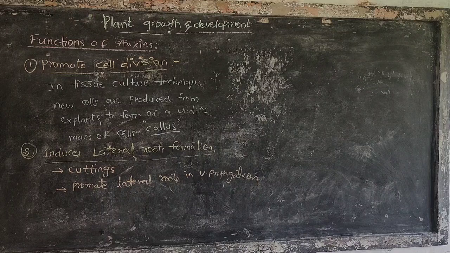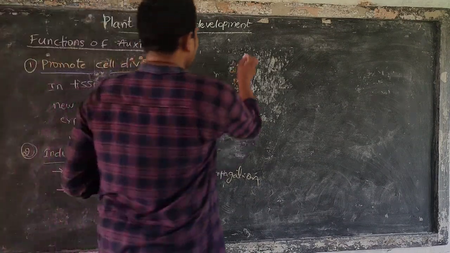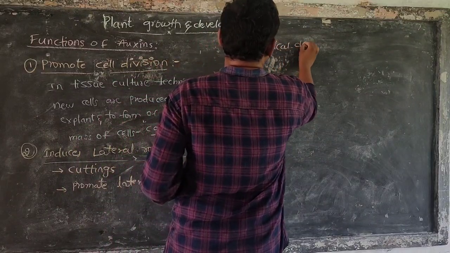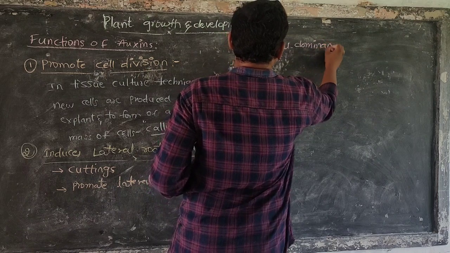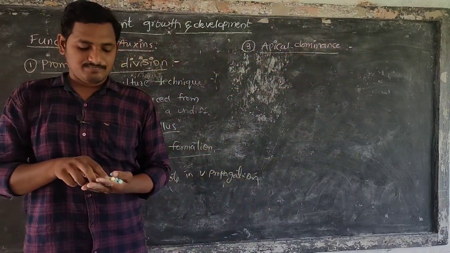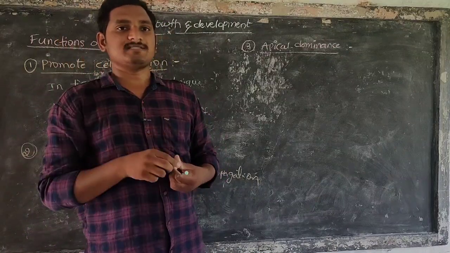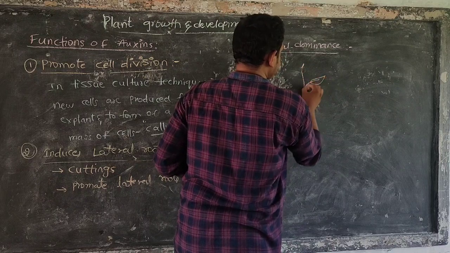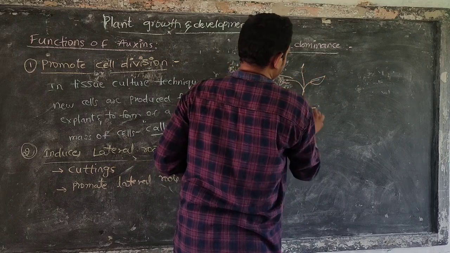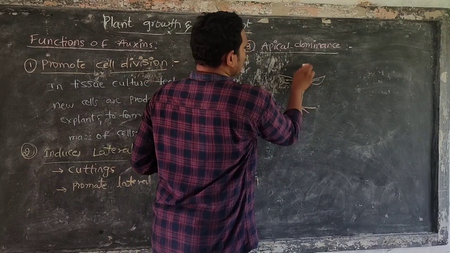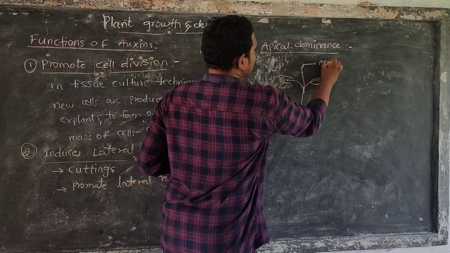Next, the third function, apical dominance. Apical dominance means the apical bud is present. For example, this is the plant body. This is the tip portion, this is the apical bud.